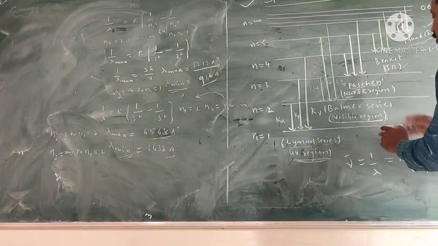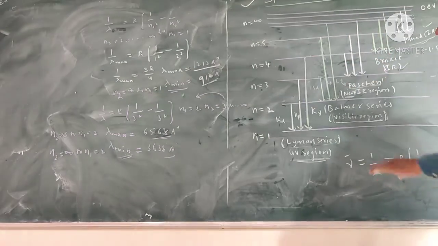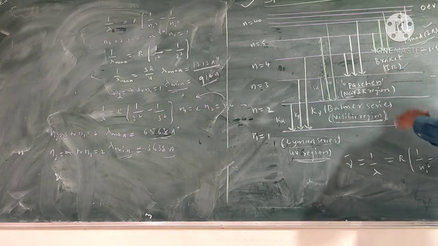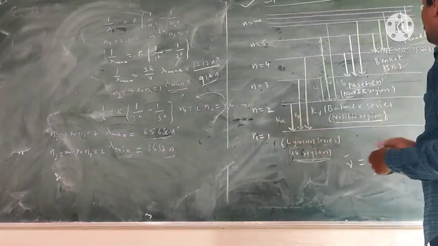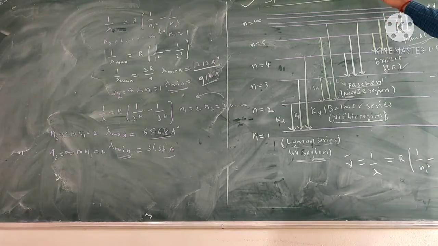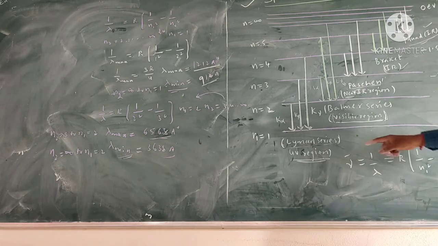From 4 to 3, the Paschen series is formed. From 5 to 4, the Brackett series is formed. And from n equal to 6 to n equal to 5, the Pfund series is formed. These are called the spectral lines of the hydrogen spectrum.